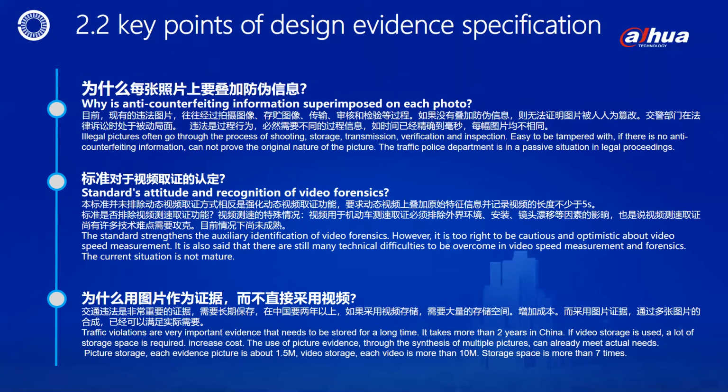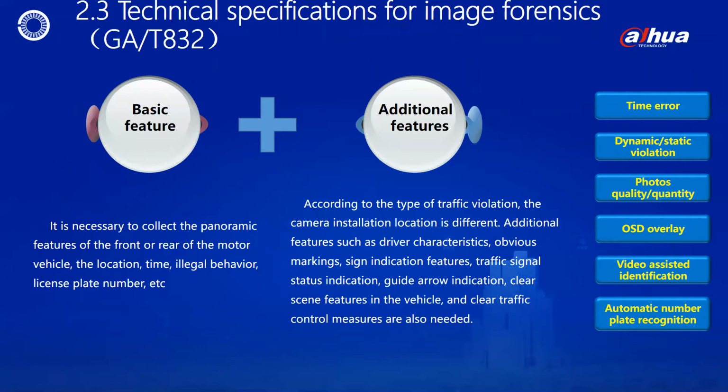Page 2.3: Technical Specifications for Image Forensics. GA/T 832. In the standard specification of GA/T 832-2014, Technical Specifications for Image Forensics of Road Traffic Offenses, 11 image forensics modes for traffic violations are defined. And the corresponding forensics mode requirements can be selected for each illegal act. Let me summarize. Image forensic features can basically be divided into 2 categories, namely basic features and additional features. Basic features.